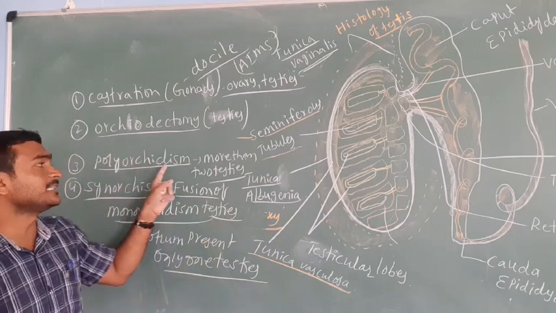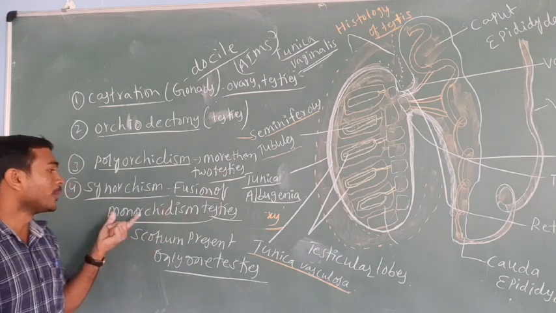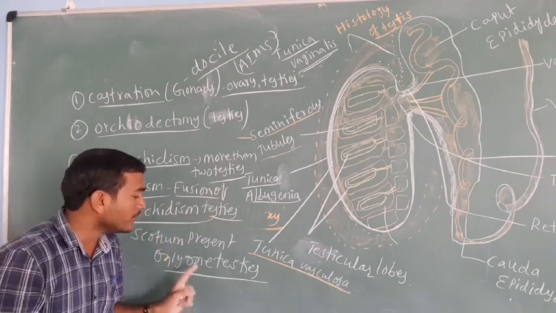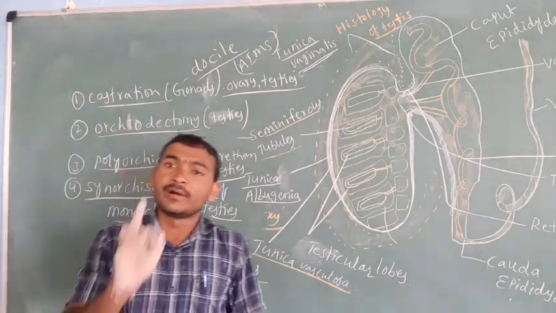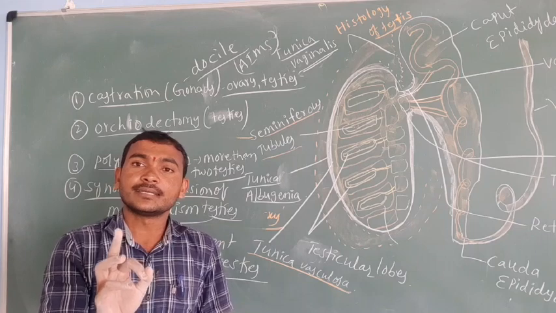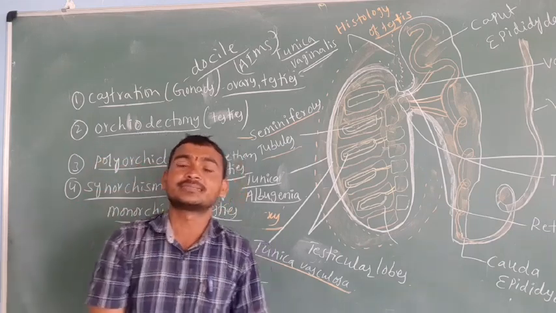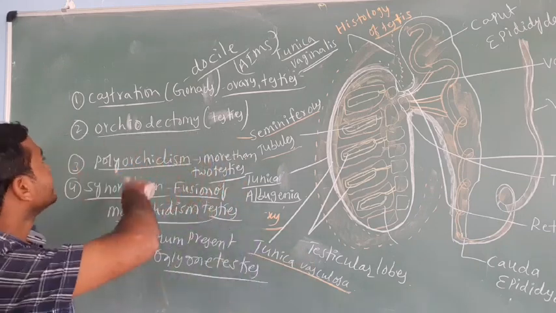Next, polyorchism means more than two testes. The next, monorchism is nothing but the scrotum presenting only one type of the testes. Either only one testis is there, that is unilateral, or both are there, that is bilateral. So this is about this.